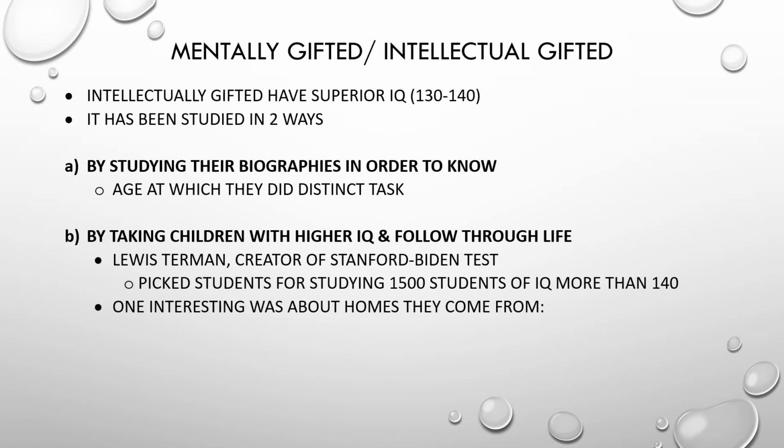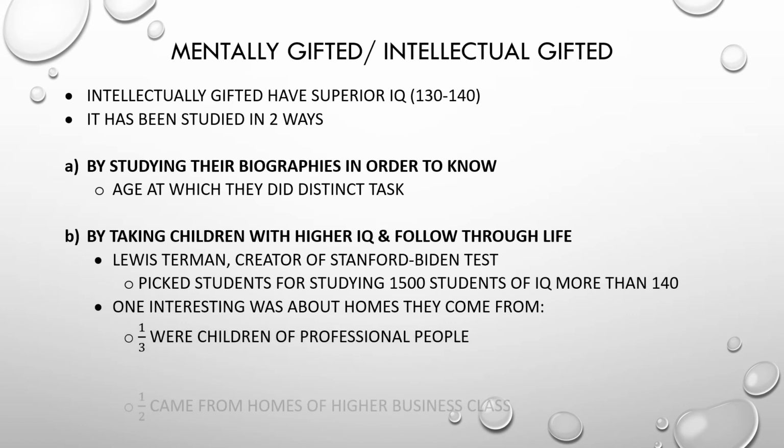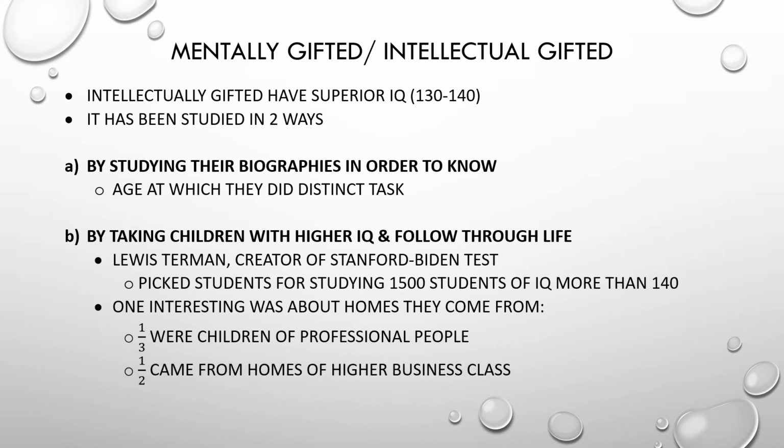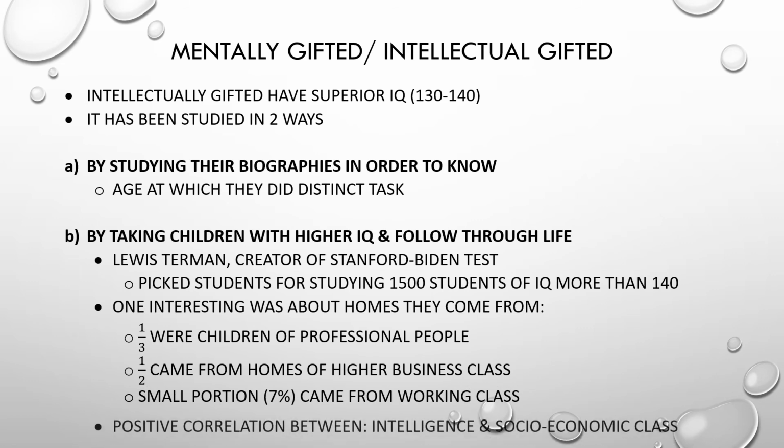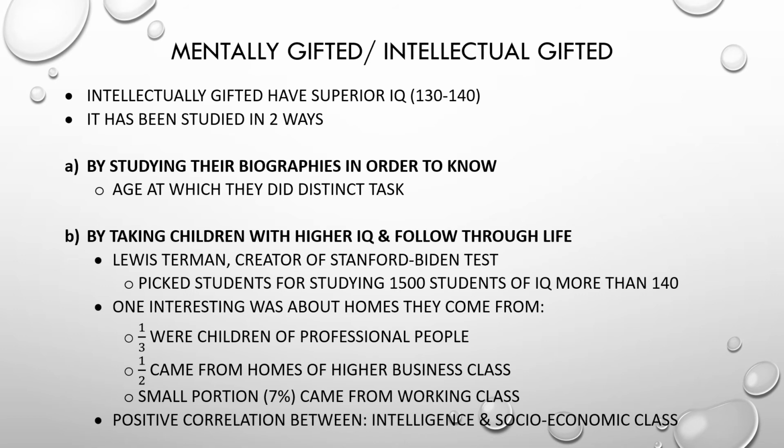One interesting thing about whom they come from was that 1/3 of the students were from professional people, half came from the homes of business class people, and a smaller portion, that is 7%, came from working class people. So there is a positive correlation between intelligence and socioeconomic class.